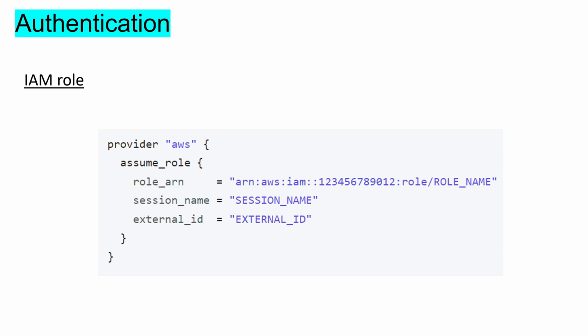You can use IAM role for authentication. The provider block will look like this, where you need to create a role in AWS first, then provide the role ARN inside the provider block.